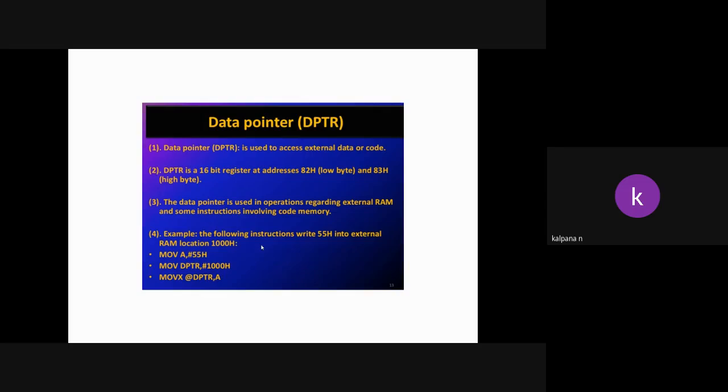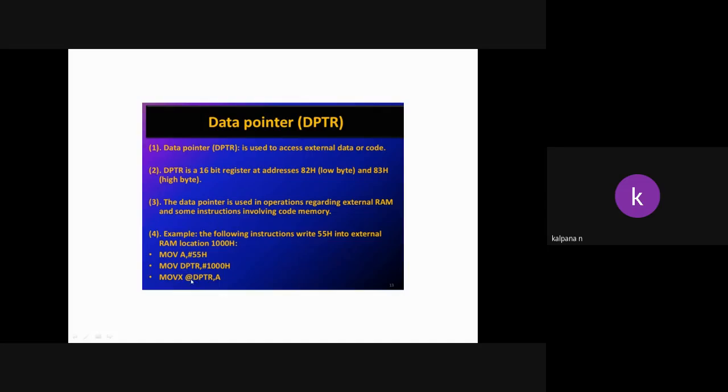The data pointer is used in operations regarding external RAM and some instructions involving the code memory. For example, here MOVX @DPTR, A means the data present, 55H, is moved into the external memory through DPTR.